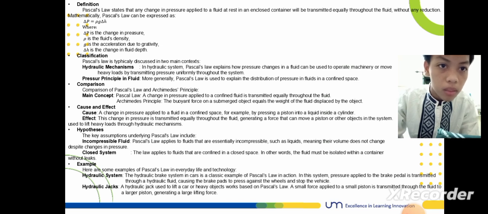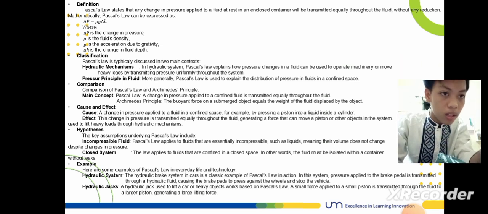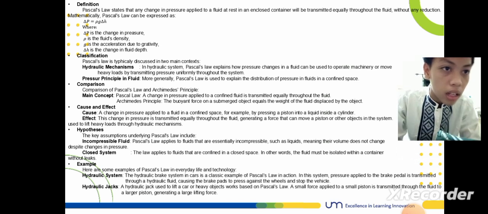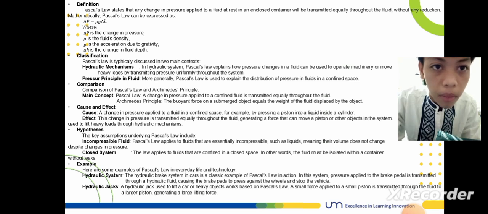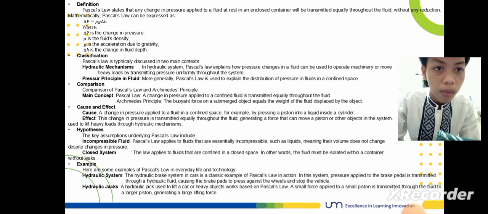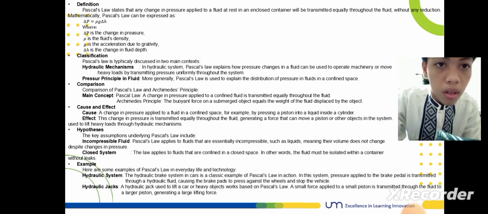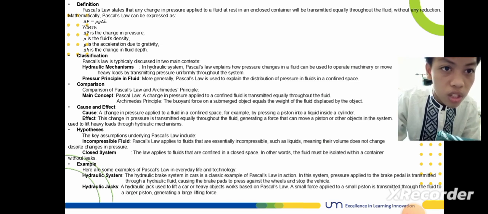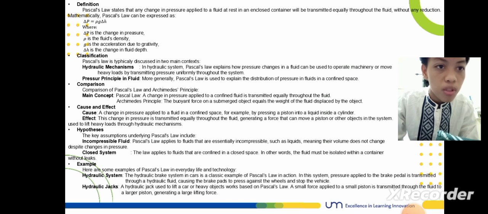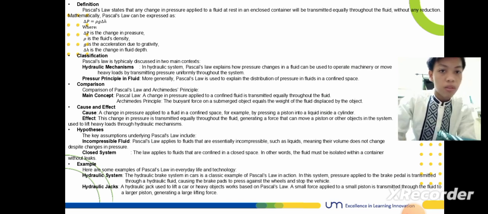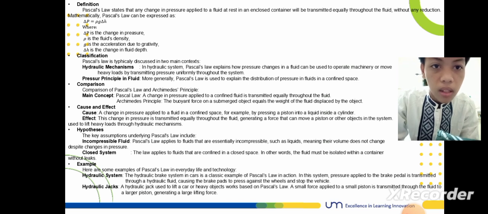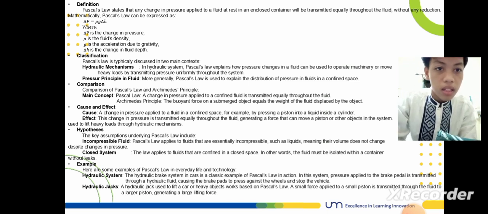In hydraulic mechanism, Pascal's law explains how a pressure change in a fluid can be used to operate machinery or move heavy loads by transmitting pressure uniformly through the system. Pressure principle in fluid: more generally, Pascal's law is used to explain the distribution of pressure in a fluid in a confined space. Comparison of Pascal's law and Archimedes' principle.